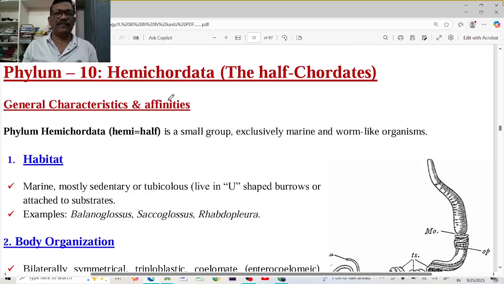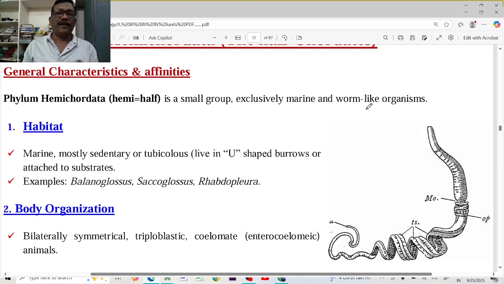This has a lot of evolutionary significance because the Tornaria larva of the Hemichordata shows characters of the echinoderm auricularia, brachiolaria and bipinnaria larvae, and also resembles some characters of the protochordate ascidian tadpole larva. Then we will discuss everything step by step: general characters and the affinities with the other phyla.